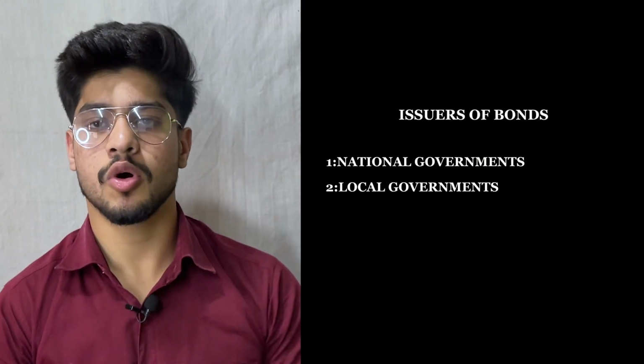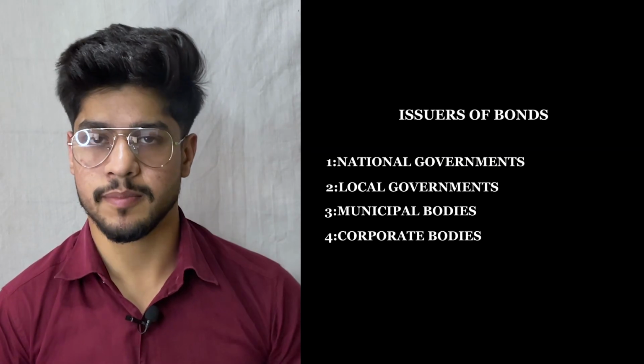Now, who issues these bonds? The bonds are issued by national governments, local governments or municipalities, or corporate bodies. Among all these issuers, the government bond is the safest kind of bond because, for example, if the government raises capital from the investors for a particular project, but the project does not succeed and the government doesn't get enough cash flow to pay the investors back, in that situation, the government can simply print the money, inject it into the economy, do some open market operations and pay back the investors, or it can simply raise taxes to pay back the investors. That is why government bonds are the safest as compared to other bonds.